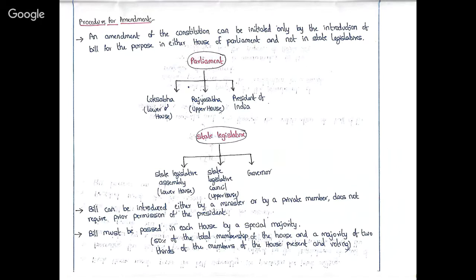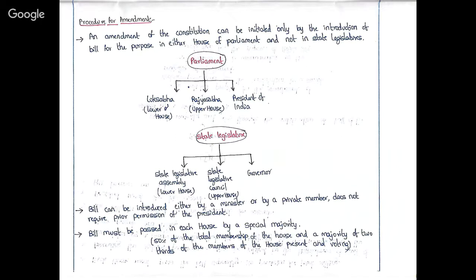So, amendment of the constitution can be initiated only by introduction of a bill for that particular purpose in either house of parliament. The bill is prepared and can be introduced in either house of the parliament. A bill can be introduced either by a minister or by a private member, and it does not require prior permission of the president.